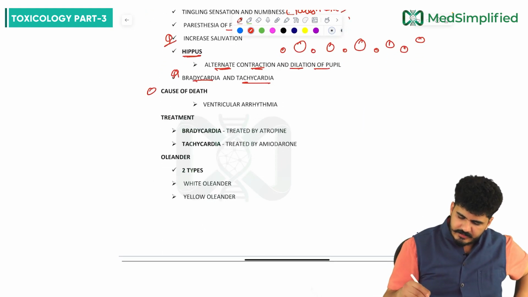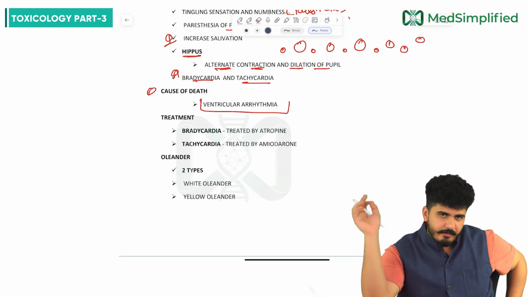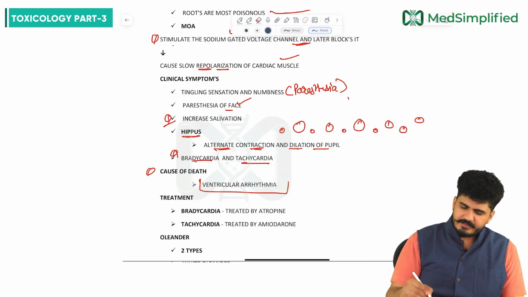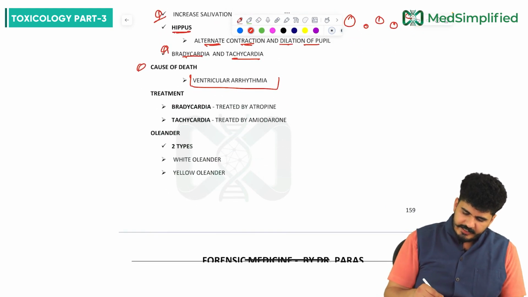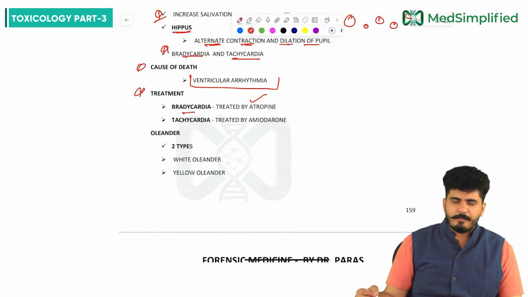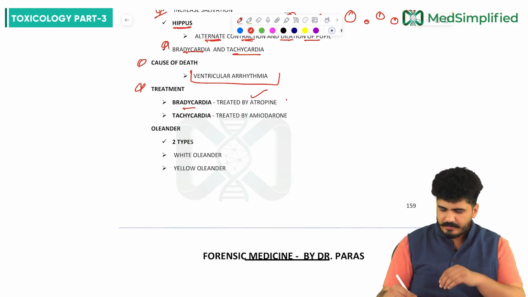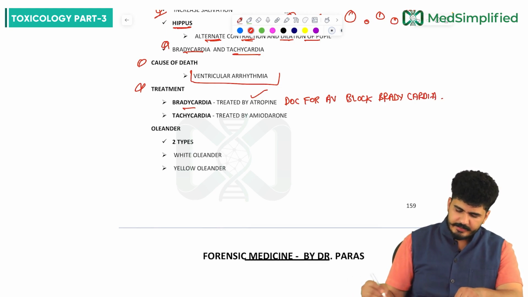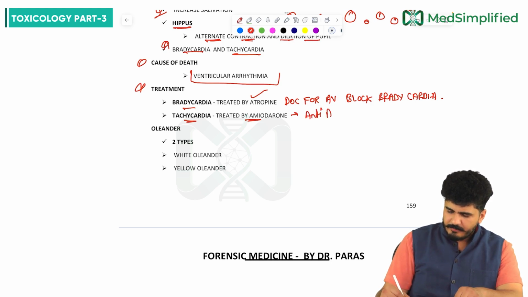Cause of death is ventricular arrhythmia. First there will be bradycardia because it is blocking the sodium gated channel. It is stimulating first, then it is blocking. Now bradycardia is treated by atropine. As I told you, atropine is the drug of choice for AV block bradycardia. And tachycardia is treated by amiodarone. Amiodarone is an anti-arrhythmic drug.